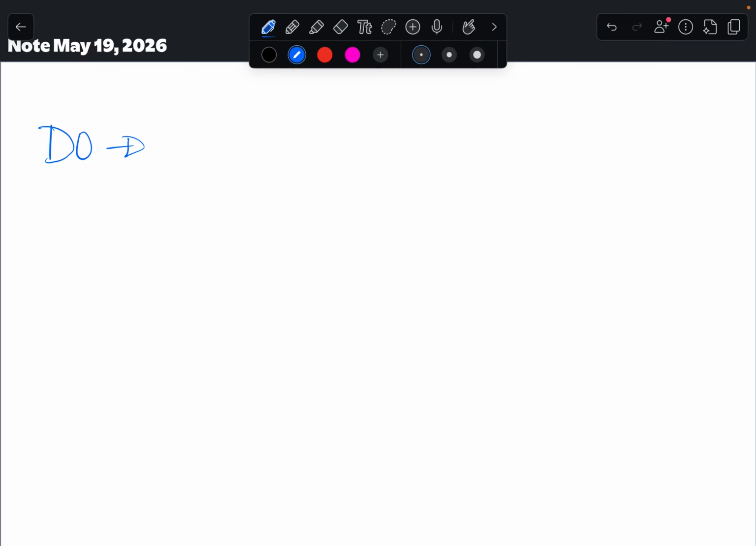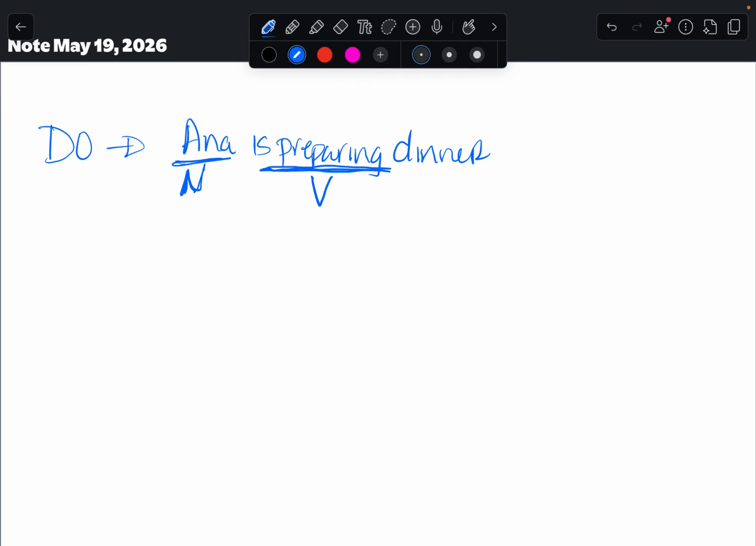So if I have a sentence in English that says Anna is preparing dinner. Anna is my noun. That's who's doing the preparing. Preparing is my verb. That's what's happening, right? That's the action. So what is she preparing is what you need to be asking for the direct object. And what she's preparing is dinner. So dinner is my direct object. Pretty simple in English.